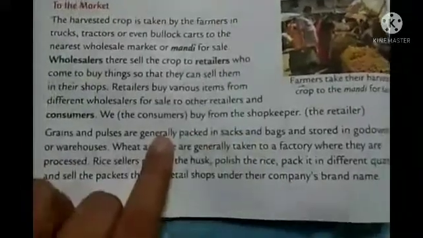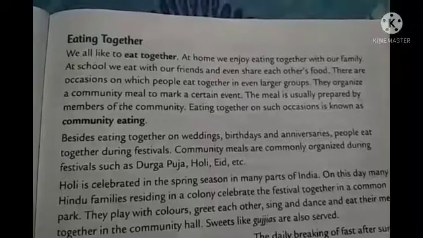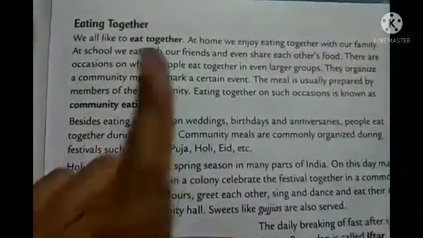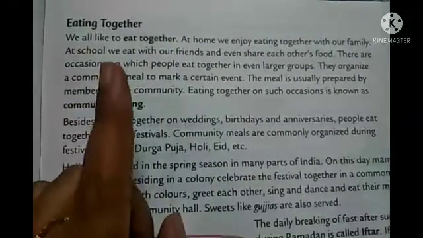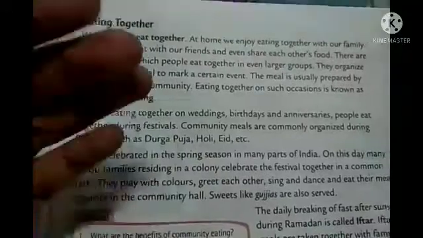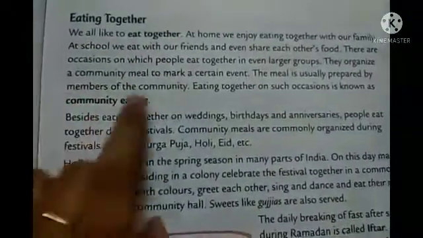Now let's talk about eating together. So you see your book, students, page number 63. So here it is written eating together. So remember students, I told you about community eating at the beginning of the chapter. So yes, eating together on several occasions is known as community eating. You can see this line.